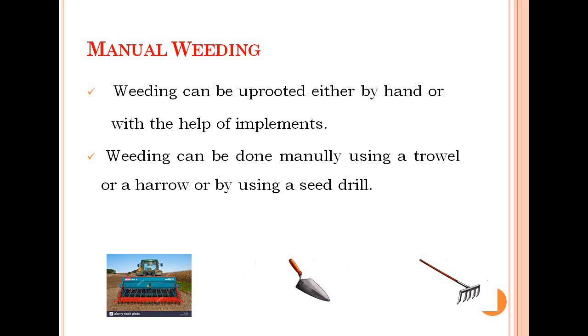Now first we will go to manual weeding. The weeding that can be done manually with the help of some agricultural implements such as I am showing you here, the seed drill, this is the trowel, this is the harrow. These are some of the agricultural implements through which manual weeding can be done. So what are the different advantages of the weeding that we have seen? There are several advantages of manual weeding, but it also comes with some disadvantages.